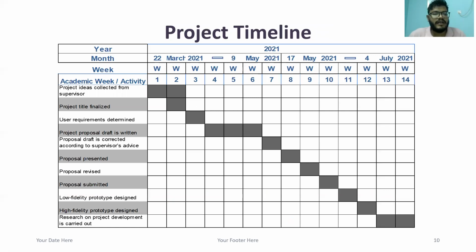So here is the project timeline of our project. We collect the ideas from the supervisor, then the project title is finalized, then user requirements are determined, and the project proposal draft is written. The draft is then corrected according to supervisor advice, the proposal is presented, revised, and submitted. A low fidelity prototype will be designed, and a high fidelity prototype afterwards, and research on project development is now carried out.